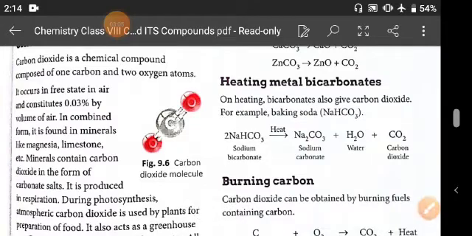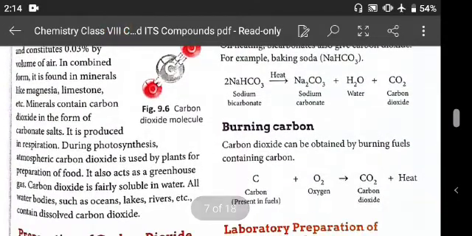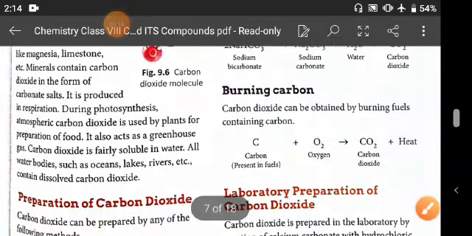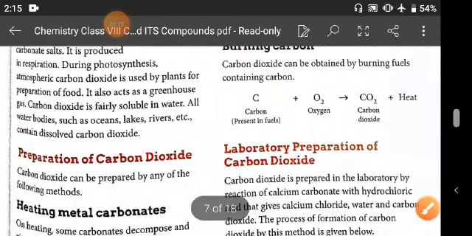So minerals contain carbon dioxide in the form of carbonate salts, and it is produced in respiration, and during photosynthesis plants also use this carbon dioxide. It also acts as a greenhouse gas. Carbon dioxide is fairly soluble in water and all water bodies.